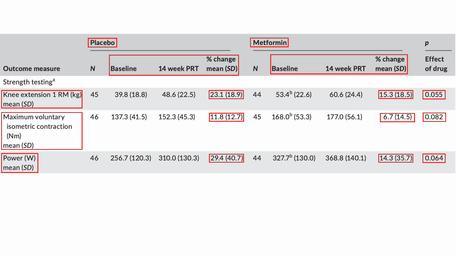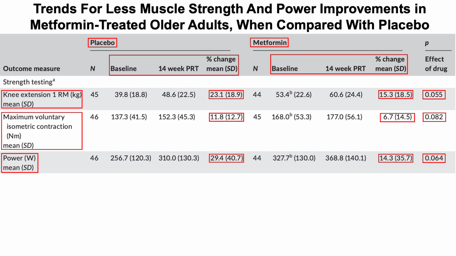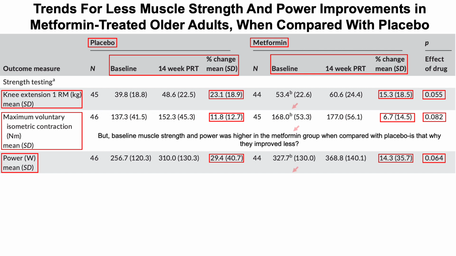And again, that data was also very close to statistical significance, 0.064. So from this, we can conclude that there were trends for less muscle strength and power improvements in the metformin-treated older adults that underwent progressive resistance exercise training when compared with placebo. Now, as a caveat to this data, note the superscripts there, the little b's for each of those three measures.